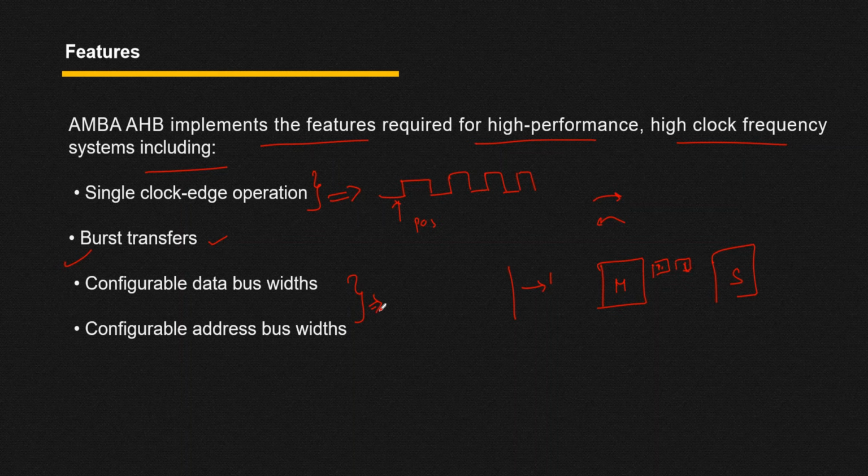Now the address and data width in the AHB protocol are configurable. So you can configure your address as well as your data bus width. What does it mean by the bus? Suppose this is your manager and this is your subordinate, and in order to pass the data there is some medium, and this medium is nothing but your bus, from where you are passing your data. I hope all those features are clear.